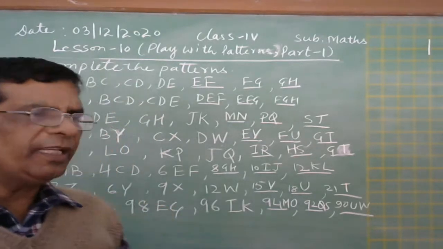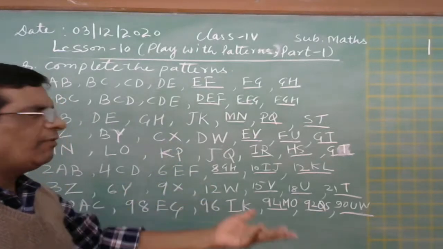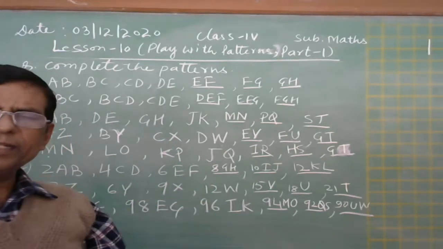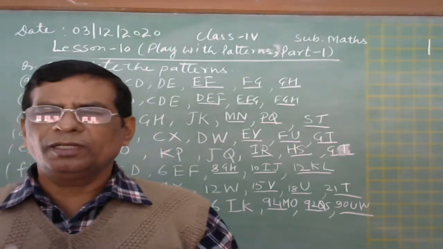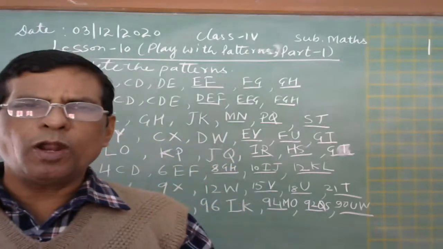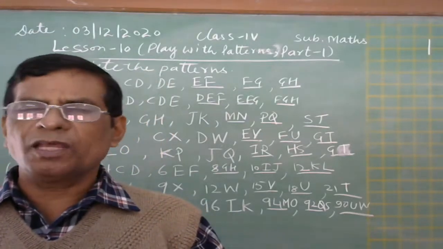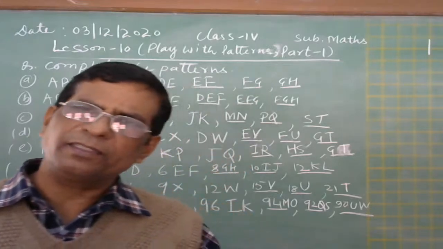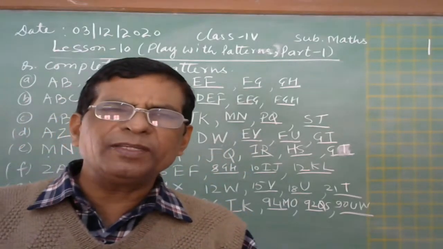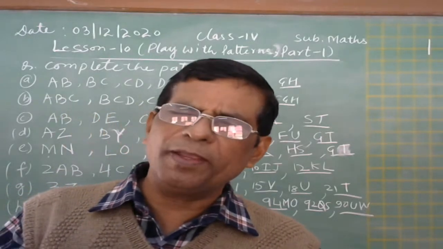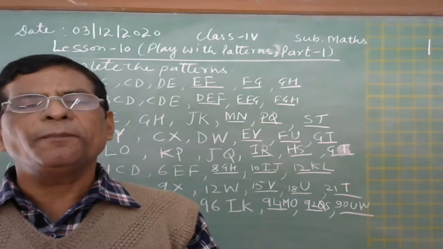Okay, so children, I have made this myself, it is not given in your textbook. It is not necessary in your exam or your test that only what is given in the textbook, or what is taught in the class, will be asked. So there are an unlimited number of patterns, and any type of pattern can be made.